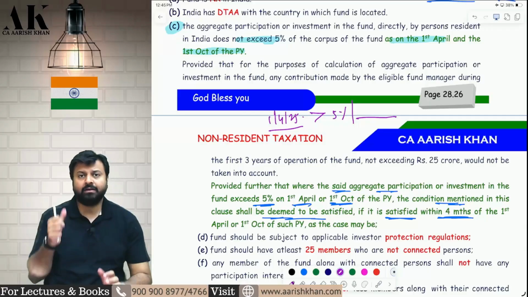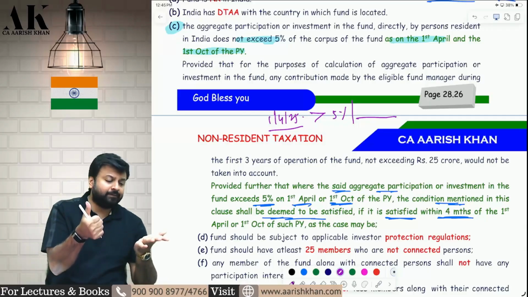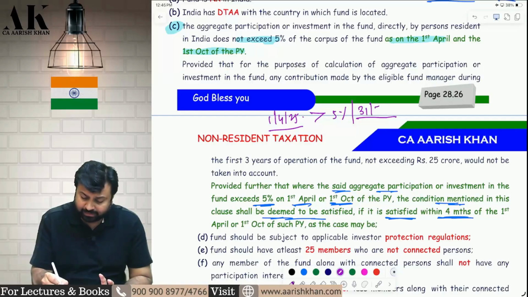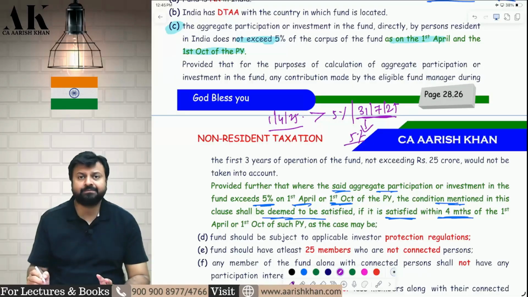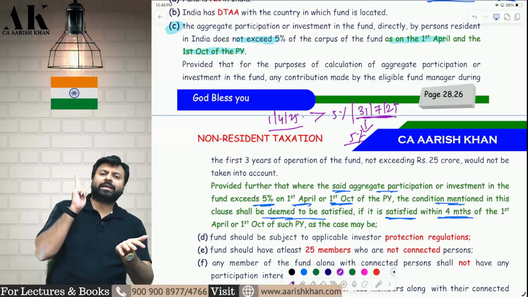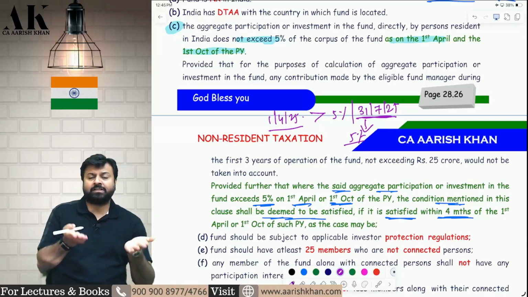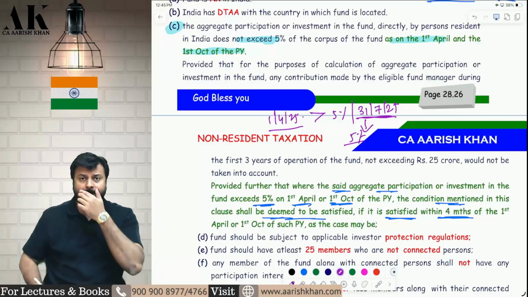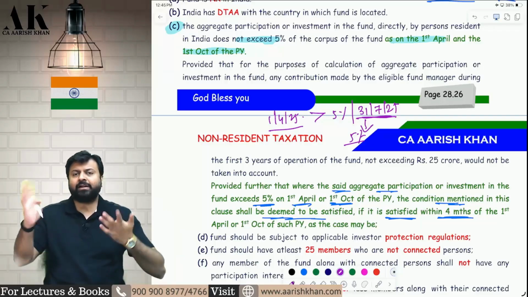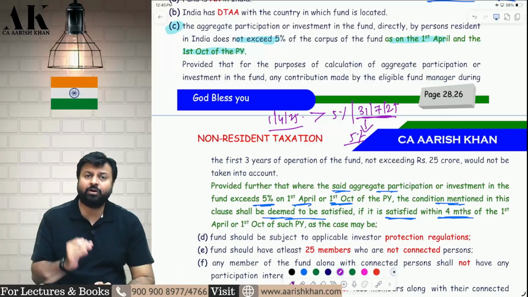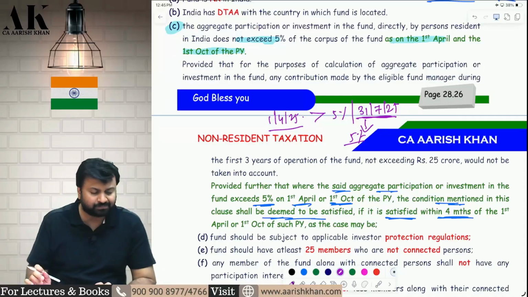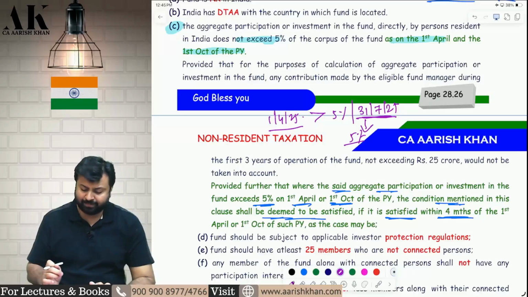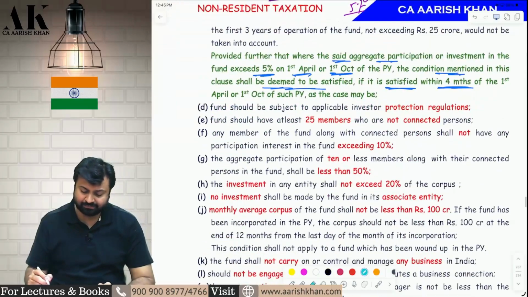of the 1st April, that is April, May, June, July. By 31st July, try to settle it. By 31st July, try to bring it below 5%. Similarly, on 1st October, again check if it is within 5%. If it is within 5%, great. If it crosses 5%, again try to settle it: October, November, December, January. By 31st January, try to settle it and bring it below 5%. I hope it is clear to all of you.